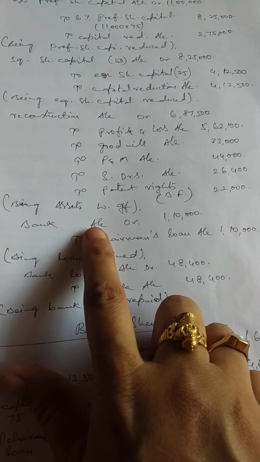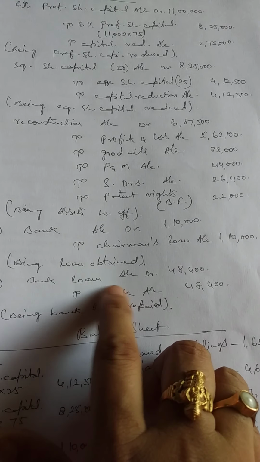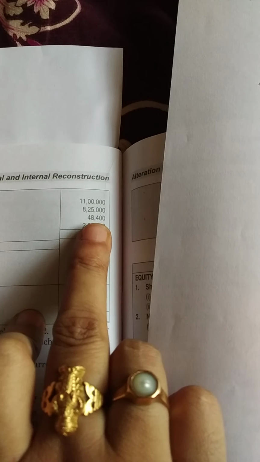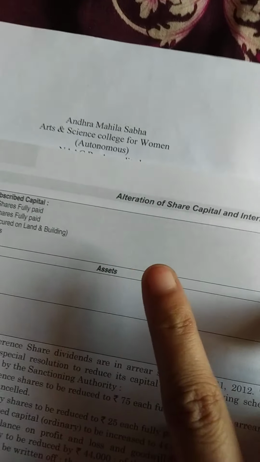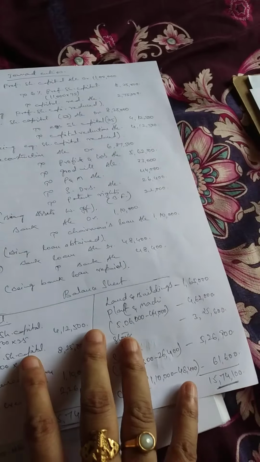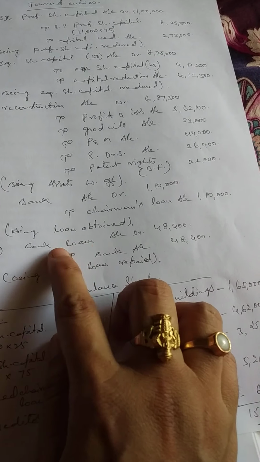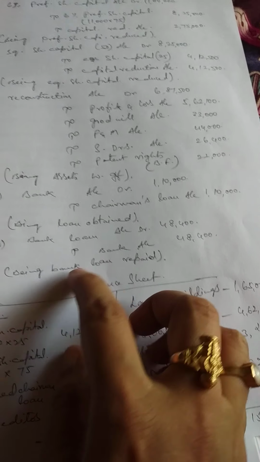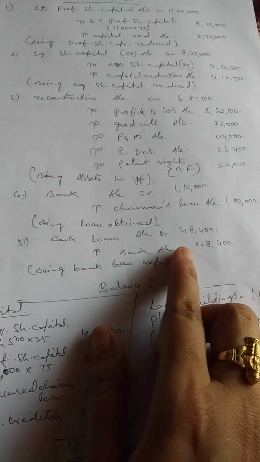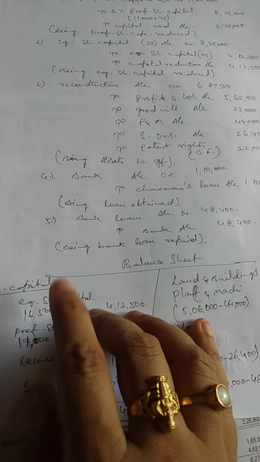What is the purpose? We have taken this loan to repay this particular bank loan. What is the amount of bank loan which is given in the problem? You can see here 48,400, which is a bank loan on security of land and buildings. So this is the last entry, girls. This is bank loan account debtor to bank account. Being bank loan repaid, that amount is 48,400. Let us see how the balance sheet will appear.